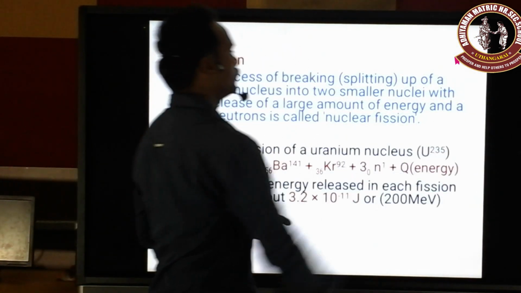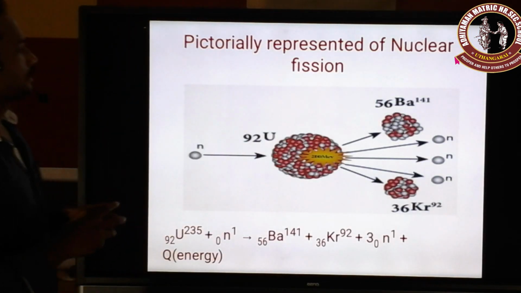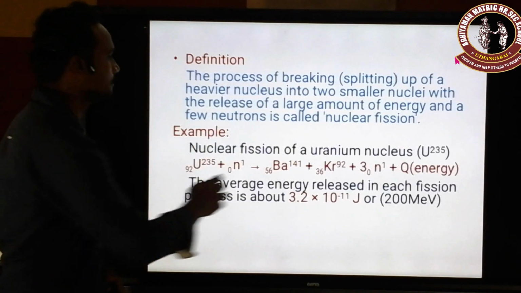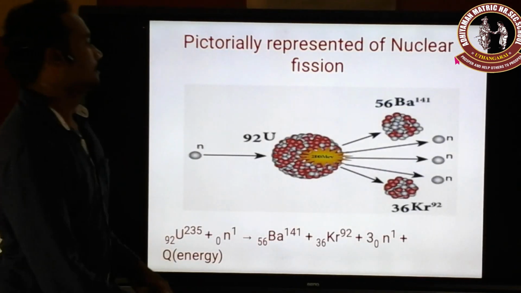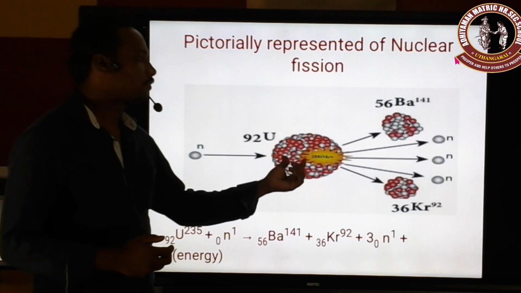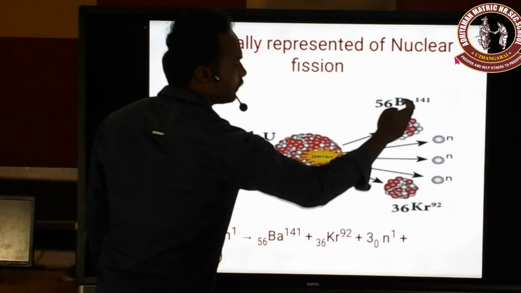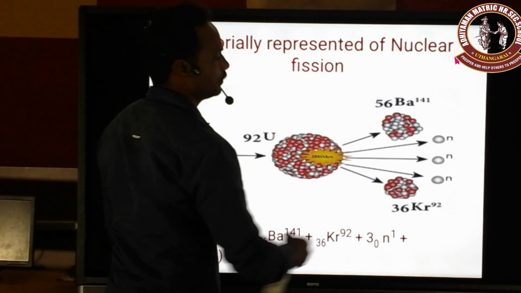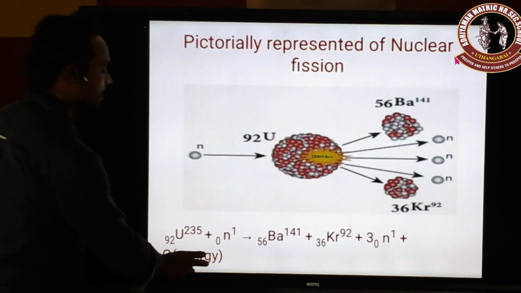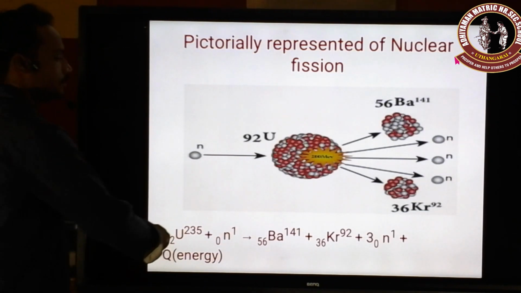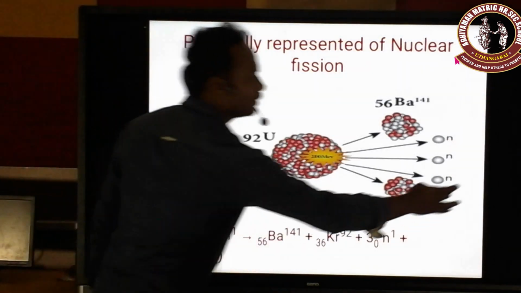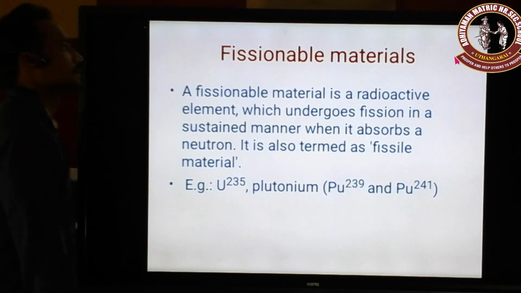Okay, next we are going to see the pictorial diagram. So this is a neutron. This neutron is captured by the heavier nucleus, that is, uranium 235. It will be split into barium 141 and krypton 92, and it gives three additional neutrons, and additionally some amount of energy will be released. This is the short form of the equation, which we already saw in the last slide. Okay, so we move to the next slide.